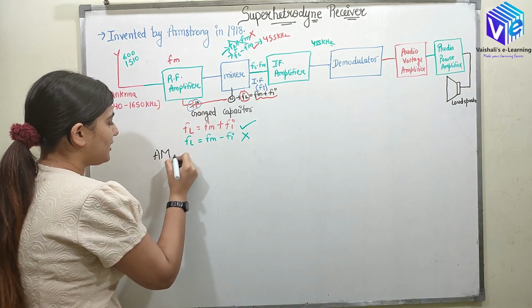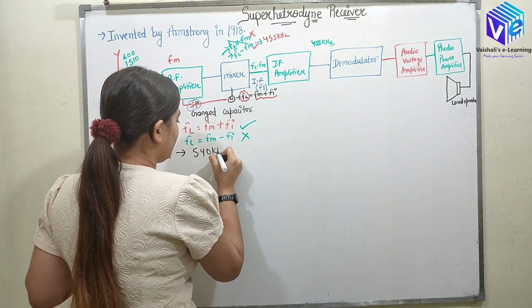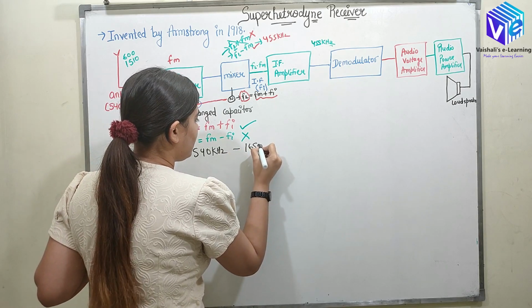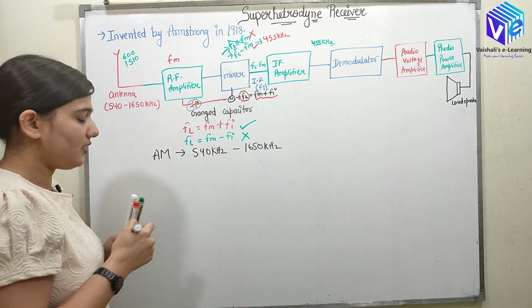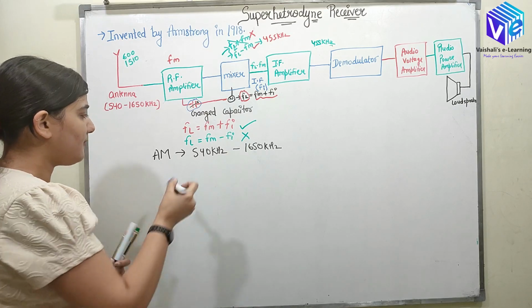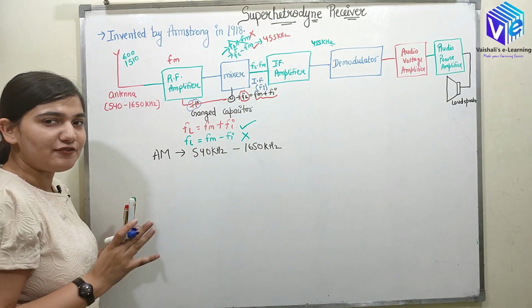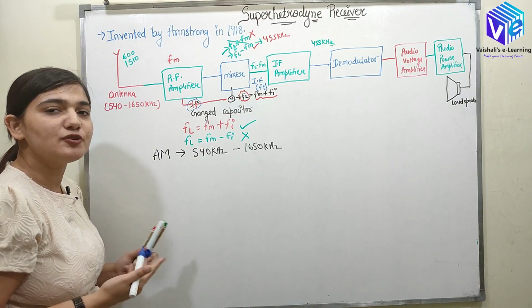Amplitude modulation is present between 540 kilohertz and 1650 kilohertz. For the simplicity of the experiment, I'll choose my lowest frequency to be 550. Don't get confused when I use 550 instead of 540, because there would be only a minor error.